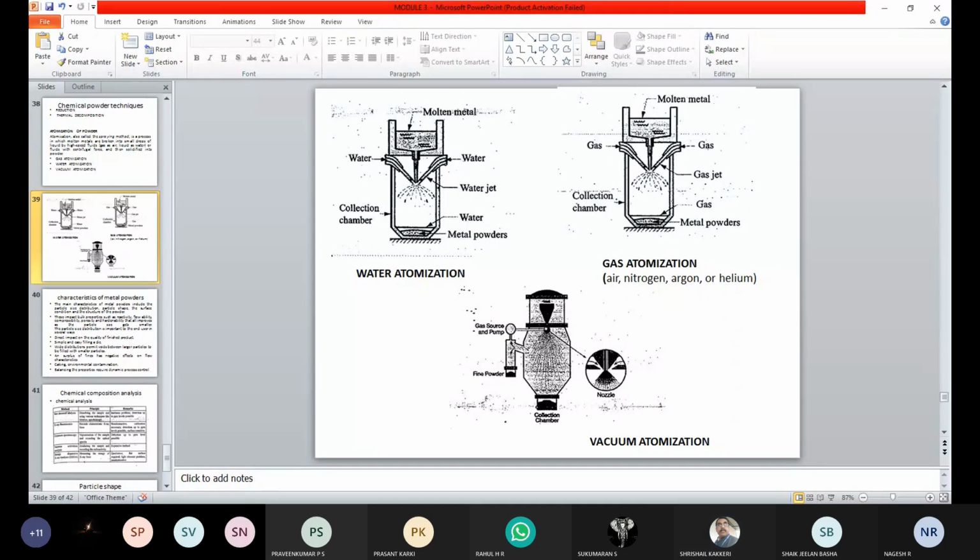In all those three methods, the main agenda is to convert the molten metal we are taking at the tank level into powder form. Then the powders obtained will be used for the further process of any type of application. We can use these powders obtained from powder metallurgy. Okay, so this is the thing related to atomization and the three methods of atomization, that is water, gas and vacuum.